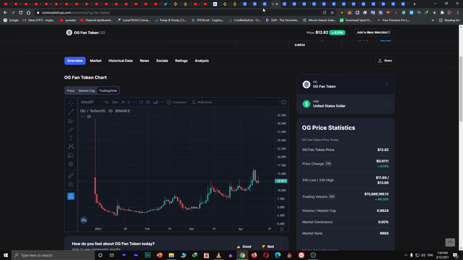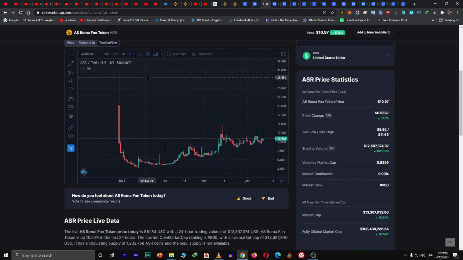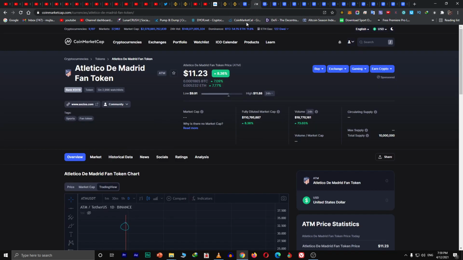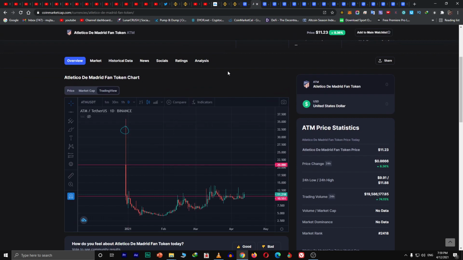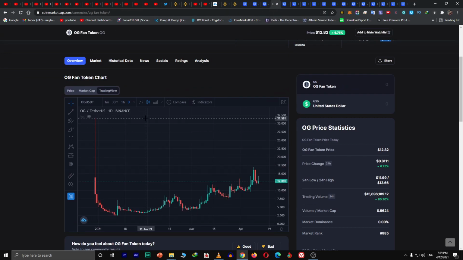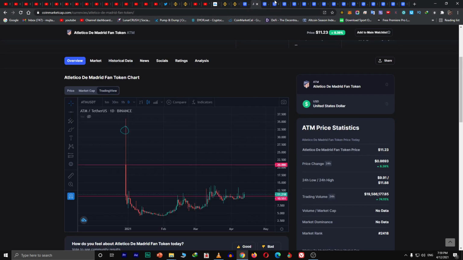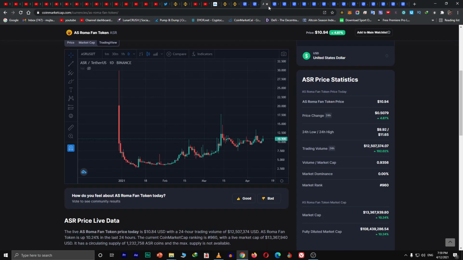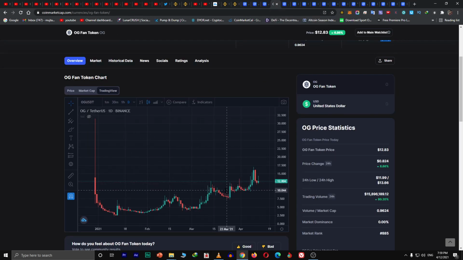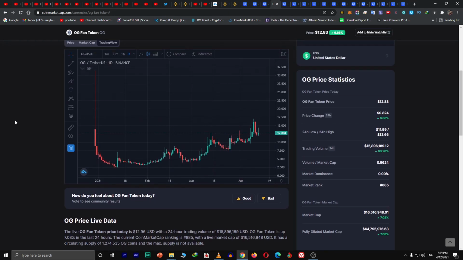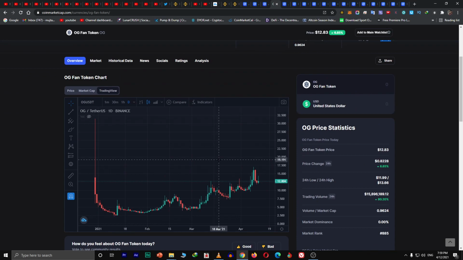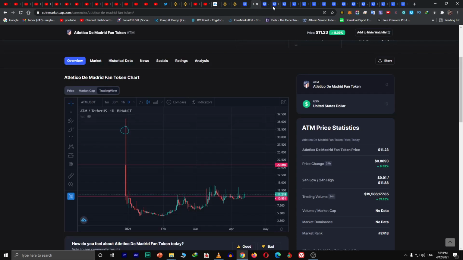And the price, you can see here, it went as high as $30, it went to $35, and the OG token went to approximately the same region. But the thing is, you can see the chart similarities. They have the same chart. See, the same charts in these three coins. So you can get the idea. The less the supply, the more the price. This is the idea I want to let you know, guys.